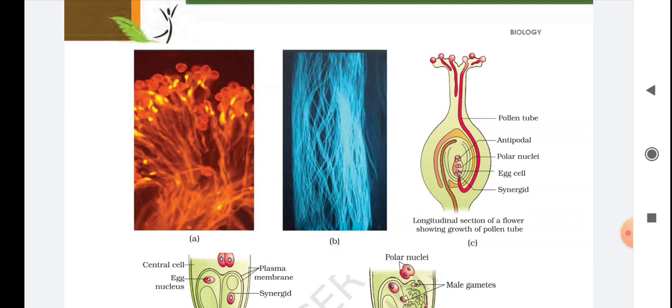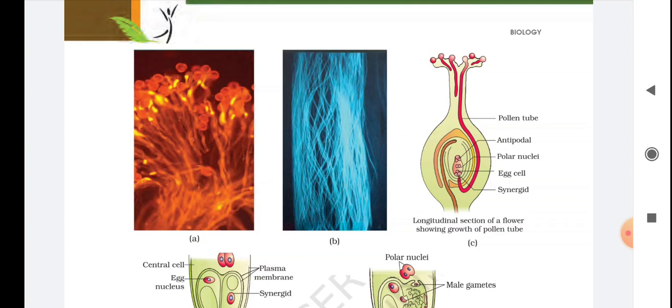You can see in this picture also that some pollen have hindered growth in the style. So only one pollen germinates and goes to the egg cell. The pollen tube grows and reaches the ovary.